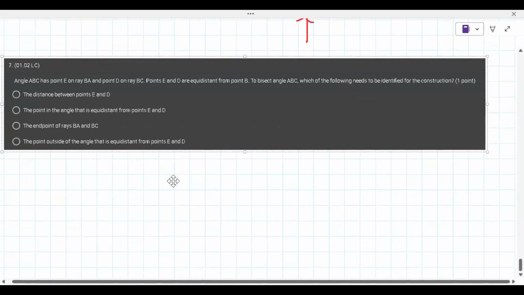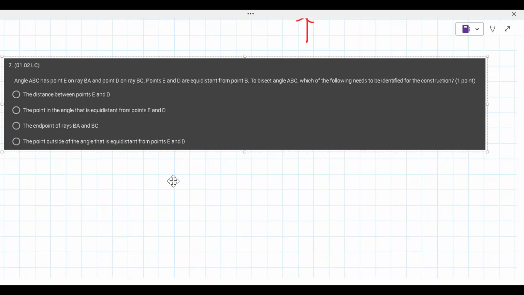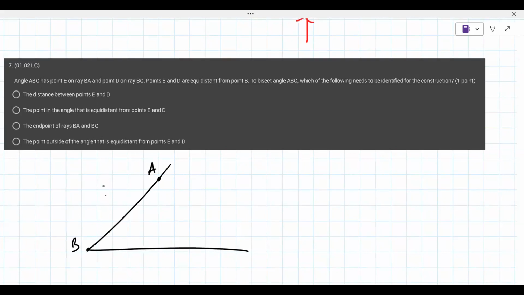All right, angle ABC has point E on ray BA and point D on ray BC. So I know it probably at first glance, it's like, well, how do I even know what to draw here? Or how do I do this? So, experience helps, but we know that angle ABC is something like this. A to B to C, and that's an angle.